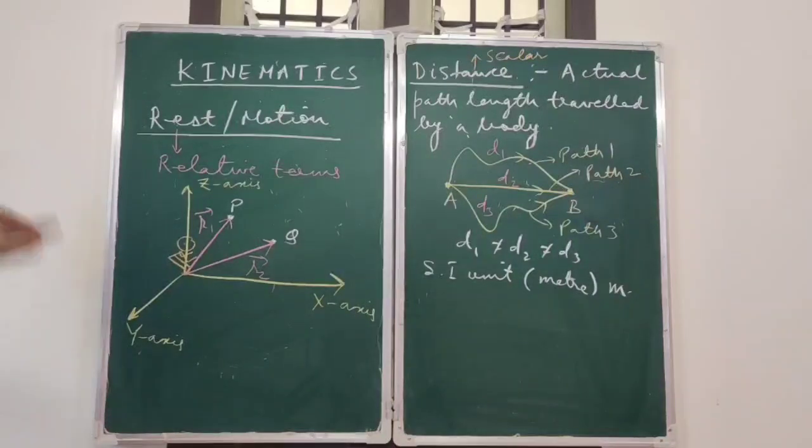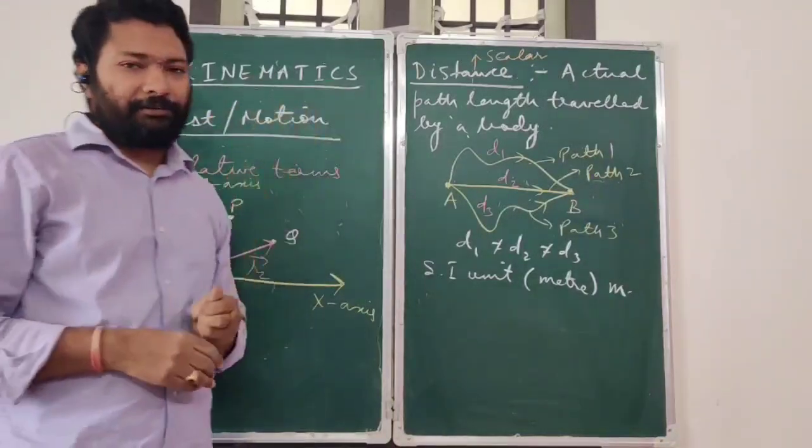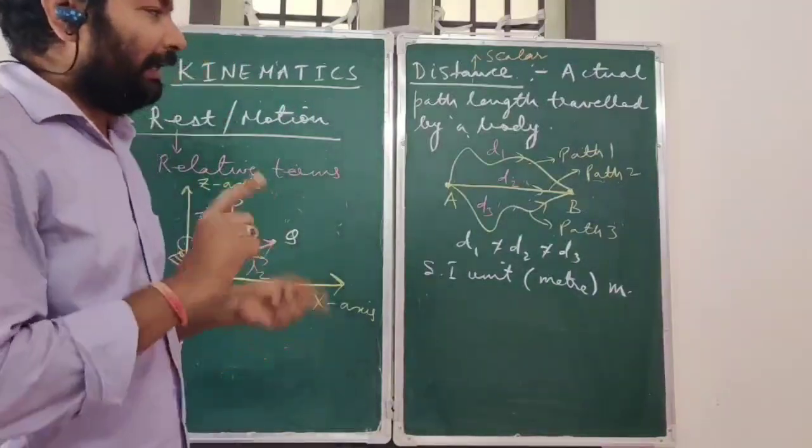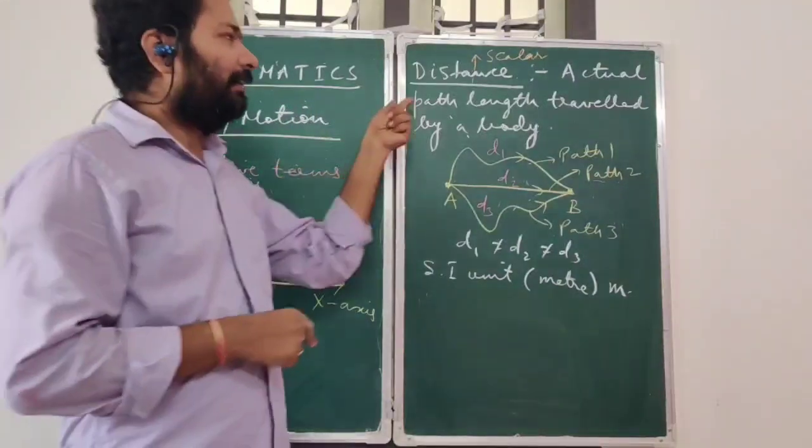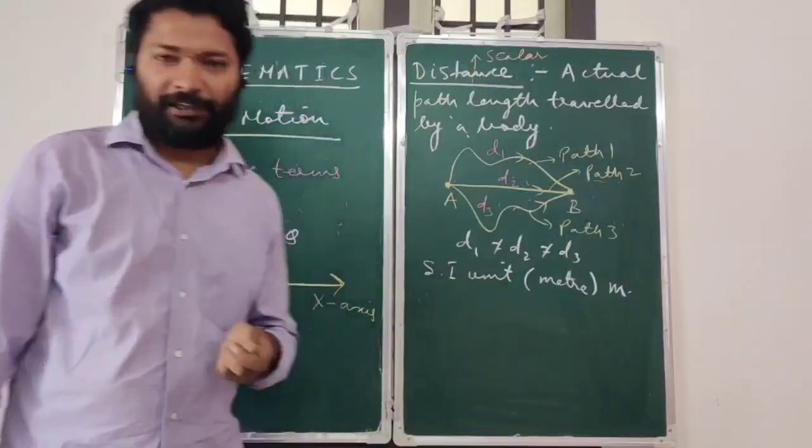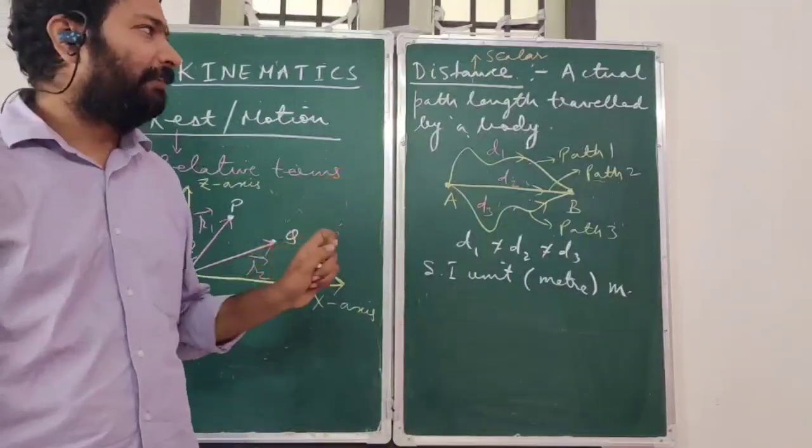So now once we have discussed distance, let us now discuss another quantity which we call displacement.